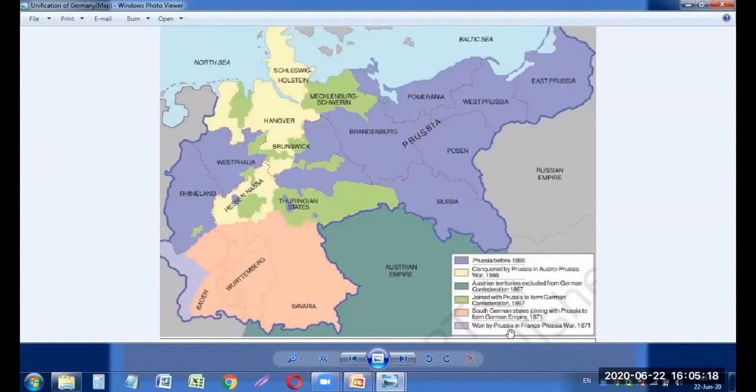And this one was won by Prussia in the France-Prussia War in 1871. So this is all from the map, which shows how Germany unified.